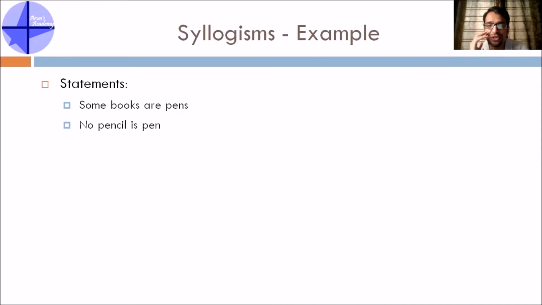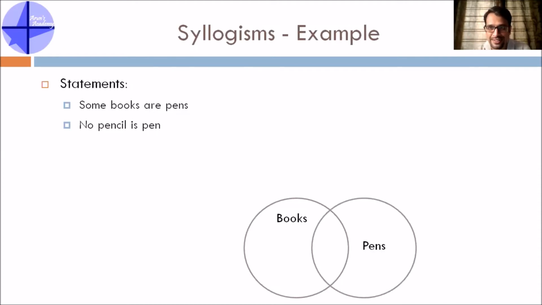If you remember, in schools we used to have a topic called sets, subsets, Venn diagrams, right? We used to draw Venn diagrams. That is how you need to approach solving this particular topic. For every entity you need to draw one circle. As I said, some books are pens. Normally, if there is a statement which starts with all, that is the best entity to start drawing your picture with. But here nothing says all, so I'll just write books. Some books are pens, so where should the pens circle come? Obviously, it should intersect the books circle, right? So books and pens, two entities we have drawn.